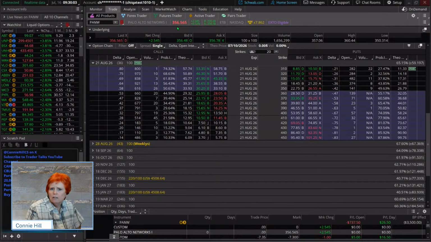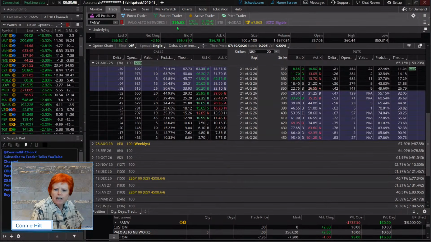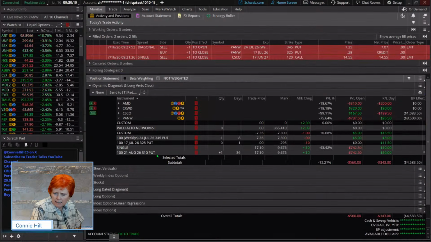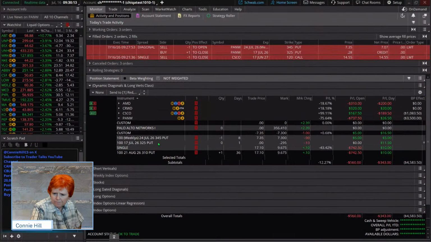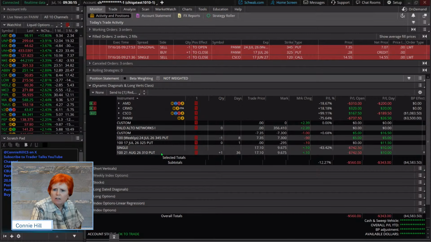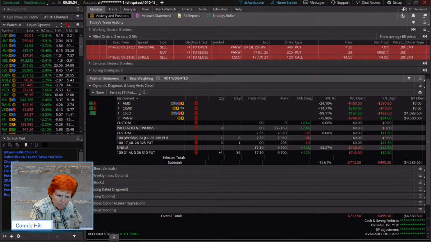And so what that long leg does is gives us that protection, because it is a, let's see here, 325. No, it's a 310. Okay, so we have at least some protection at 310 in the event that the stock might be put to us. We could substitute our 310, have the opportunity to put it to somebody else at 310. Okay, so that's kind of how it acts as a hedge.